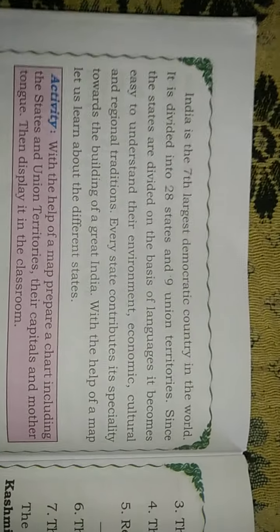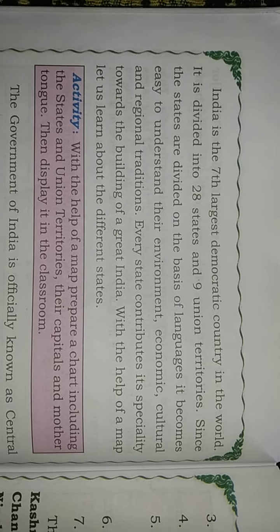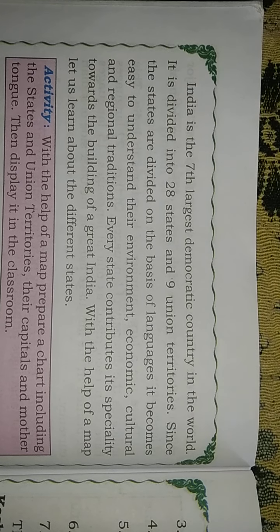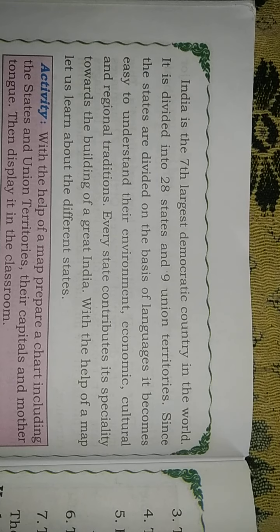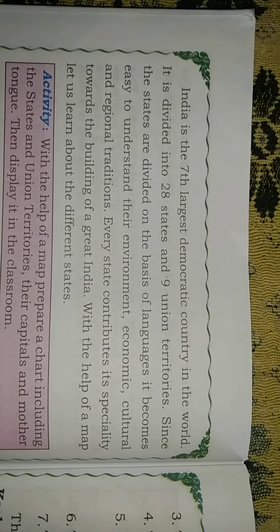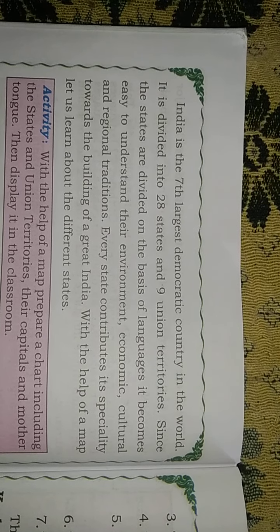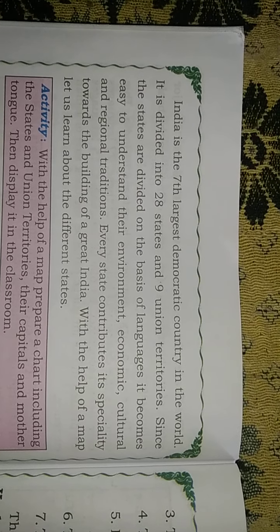I will once again repeat it. India is the seventh largest democratic country in the world. It is divided into 28 states and 9 union territories. Since the states were divided on the basis of languages, it becomes easy to understand their environment, economic, culture and regional traditions.